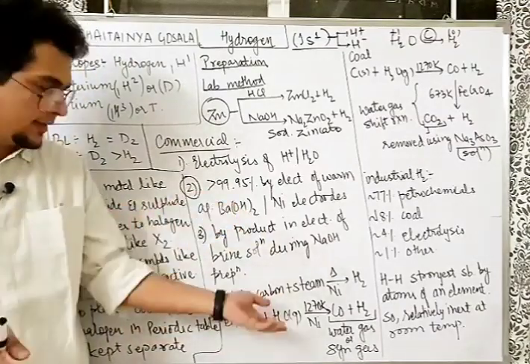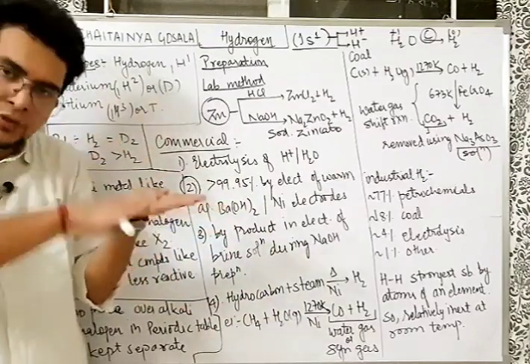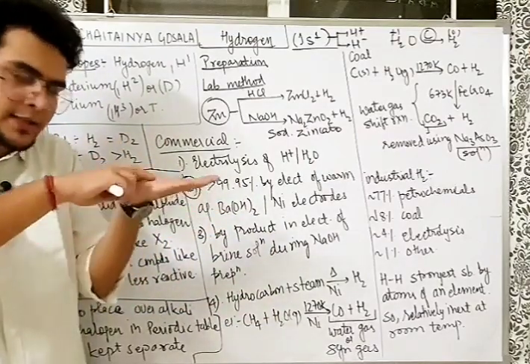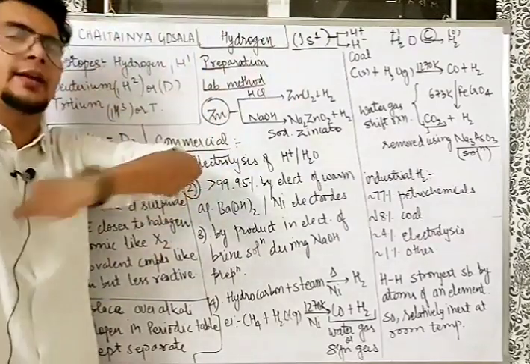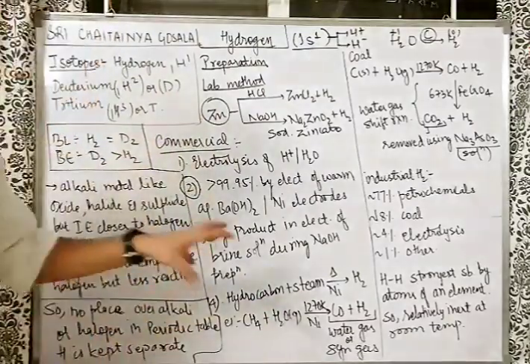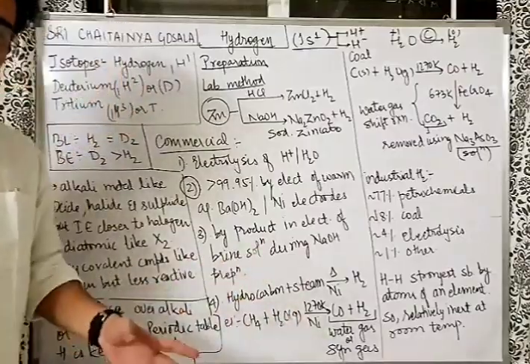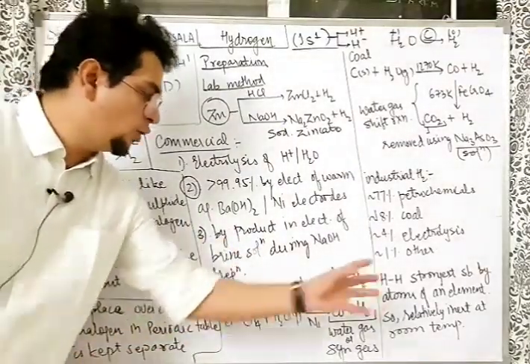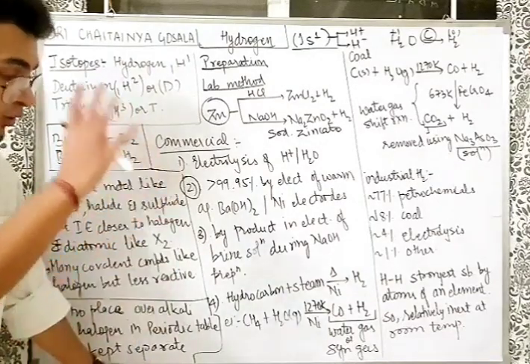If they want to react, like steam we are talking about, you need a surface where they can adsorb, stick on the surface, and then they can talk to each other and react. Otherwise they'll be moving here and there, collisions will be less, reactions will be less. This is heterogeneous catalysis, as we call it in surface chemistry. So methane reacts with steam and we get CO plus H2, known as water gas. A very common product and a very good fuel also.